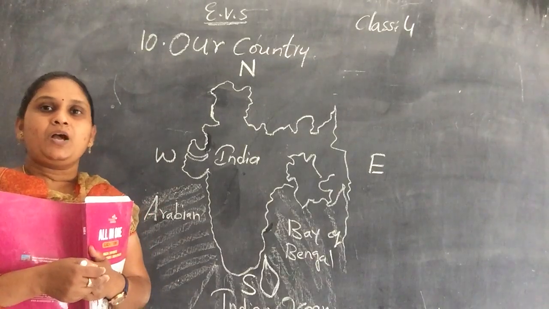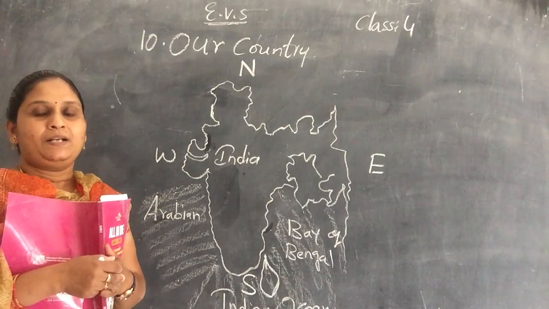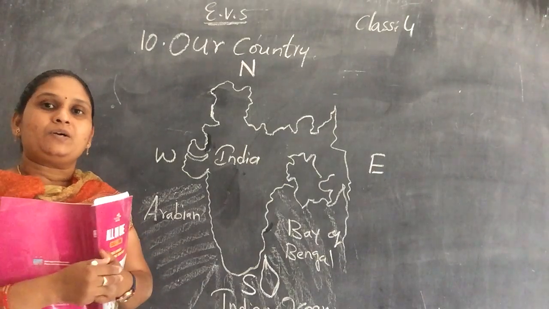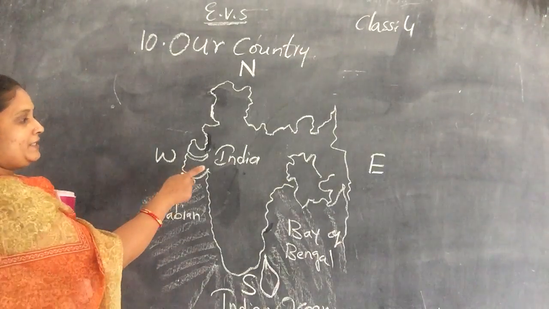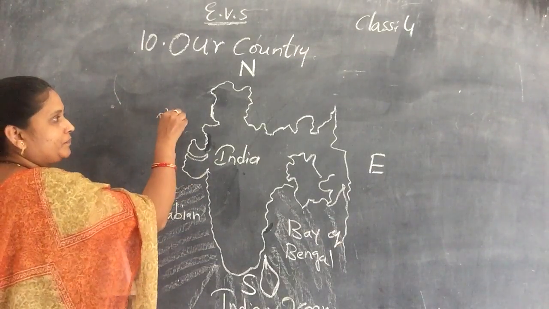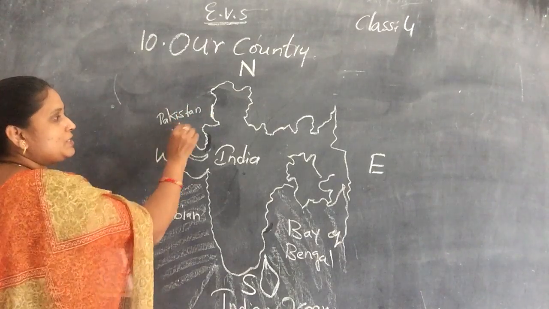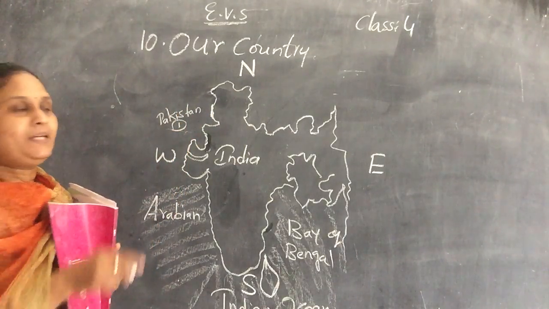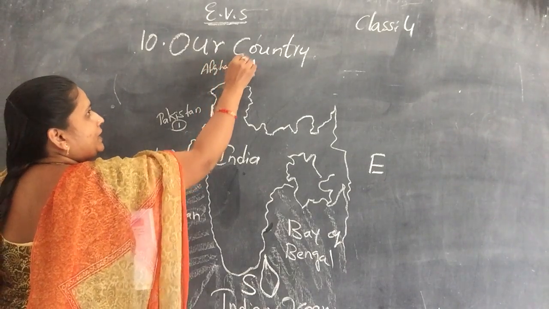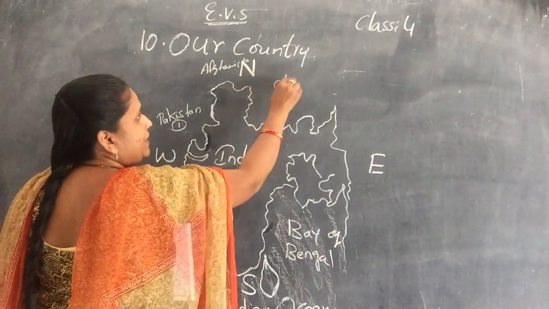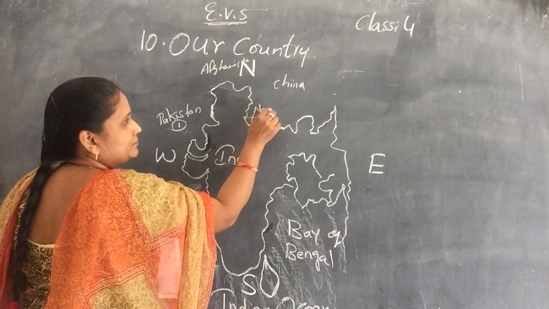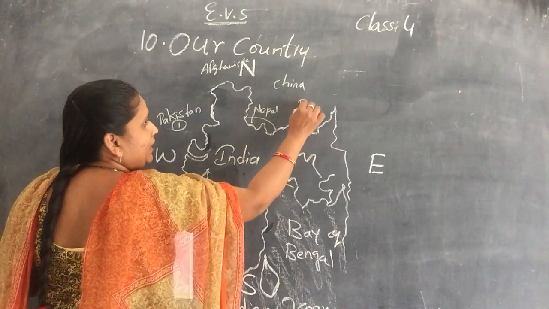Now we will read about our neighboring countries. Neighboring countries means the countries which have boundaries near our country. On the west, the first is Pakistan, one of the most important neighboring countries. After that, coming to the north, Afghanistan, and then China, and then Nepal, and next Bhutan.